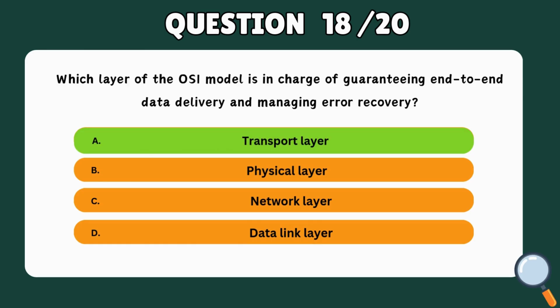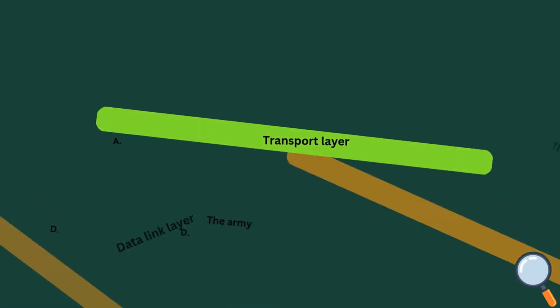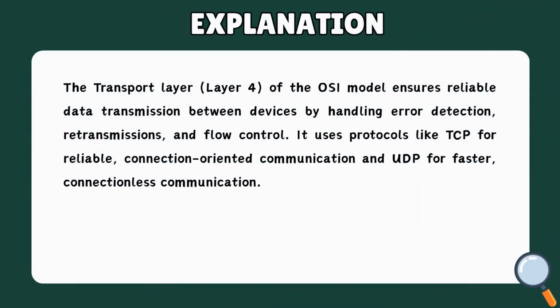Correct answer: A. Transport layer. The transport layer, Layer 4 of the OSI model, ensures reliable data transmission between devices by handling error detection, retransmissions, and flow control. It uses protocols like TCP for reliable, connection-oriented communication and UDP for faster, connectionless communication.